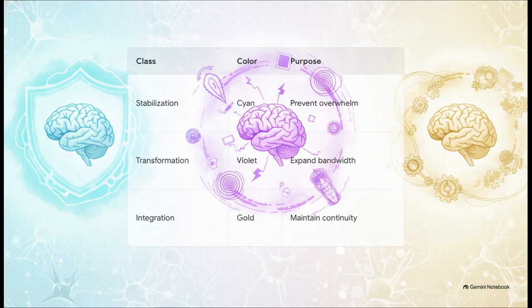Let's take a look at the roadmap. First up, we have the Cyan class. These are your stabilization protocols, and their sole purpose is to prevent overwhelm and restore clarity. Next is the Violet class. These are all about transformation. They fire up when you need to expand your bandwidth and literally rewrite your identity. And finally, we have the Gold class, which focuses on integration. These are specifically designed to maintain continuity and keep your memory coherent. Let's actually break each of these down one by one.